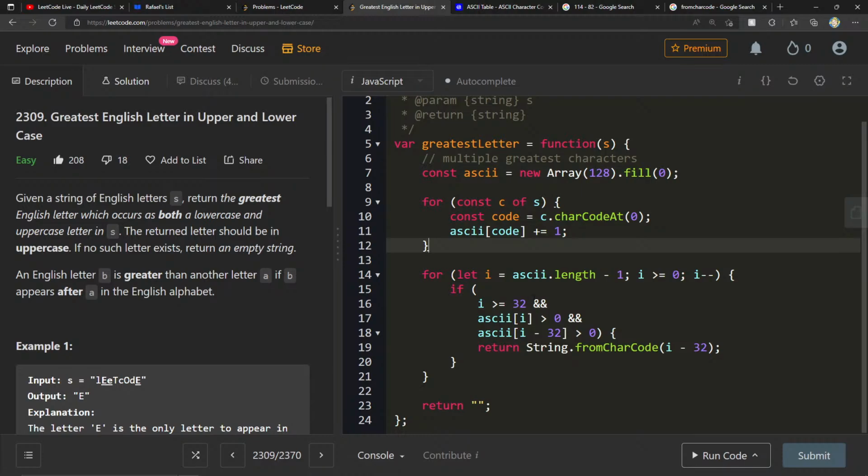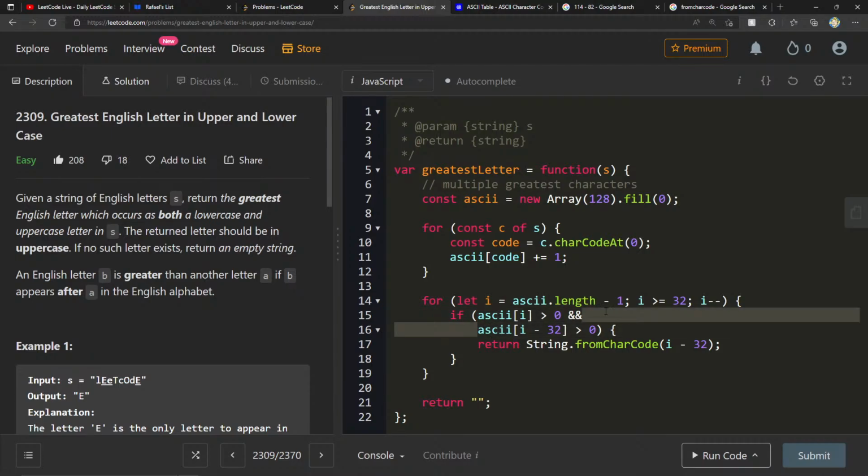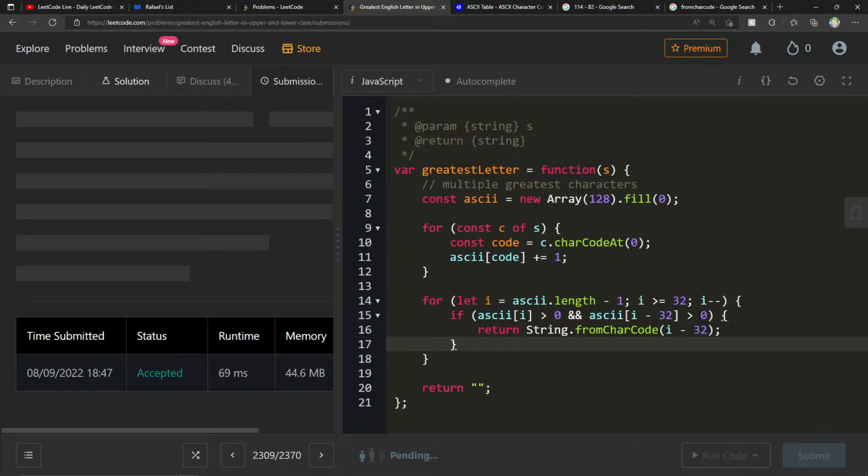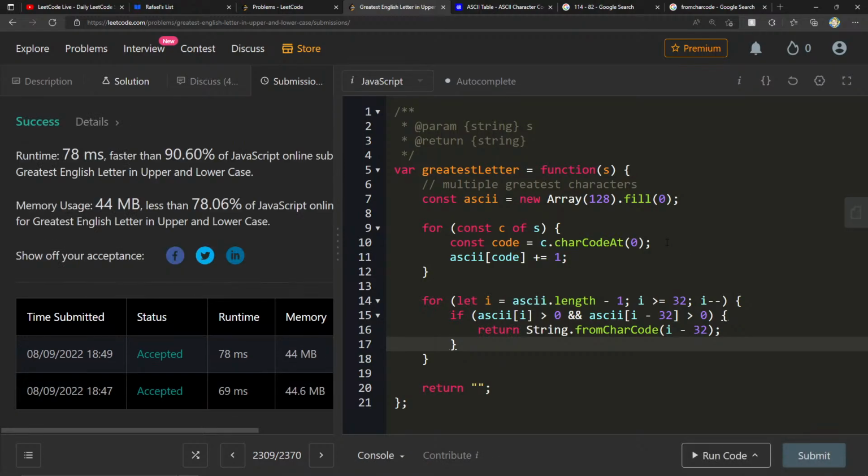So we do that. We do this out-of-bounds check to make sure that we're never checking if we're over. And I guess really, do I even want to do, let me see, ASCII greater than or equal to 32? Perhaps I can just do this, right? It's greater than or equal to 32, and then I can just check for those two things. I don't even need that other check there. I minus minus. All right, let's just submit this. 90.60. All right, it's pretty cool.